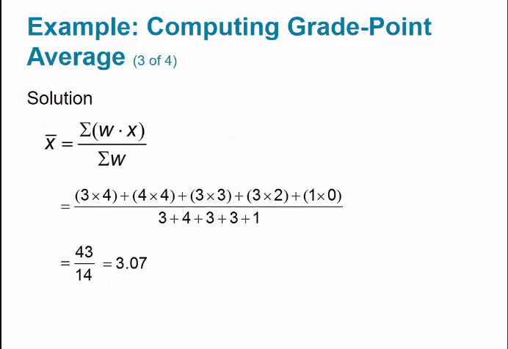What this means is that I take the first weight times the first quality point, multiply that, do that for each class, then add those up and divide by the total weight. This just means the summation of the products.